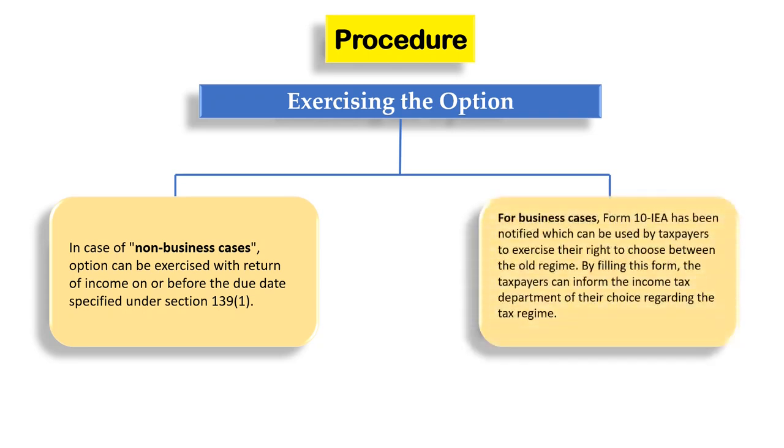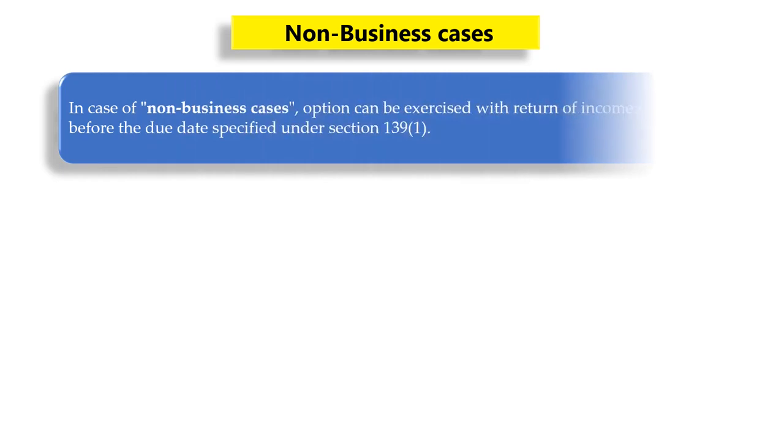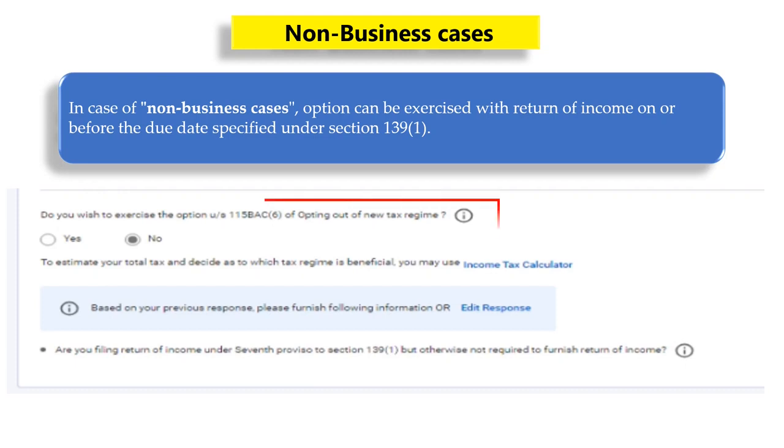However, if you are reporting income under the head profits and gains of business and profession, Form 10IEA has been notified, which can be used by you to exercise your right to choose the old tax regime. By filling this form, you can inform the Income Tax Department regarding your choice of the tax regime. Please note, in case of income from business and profession, the option to switch to the old tax regime and withdraw from the old tax regime in any subsequent assessment year is only available once in the lifetime of the assessee. However, in non-business cases, you can exercise your option with the return of income on or before the due date at the time of filing your return.